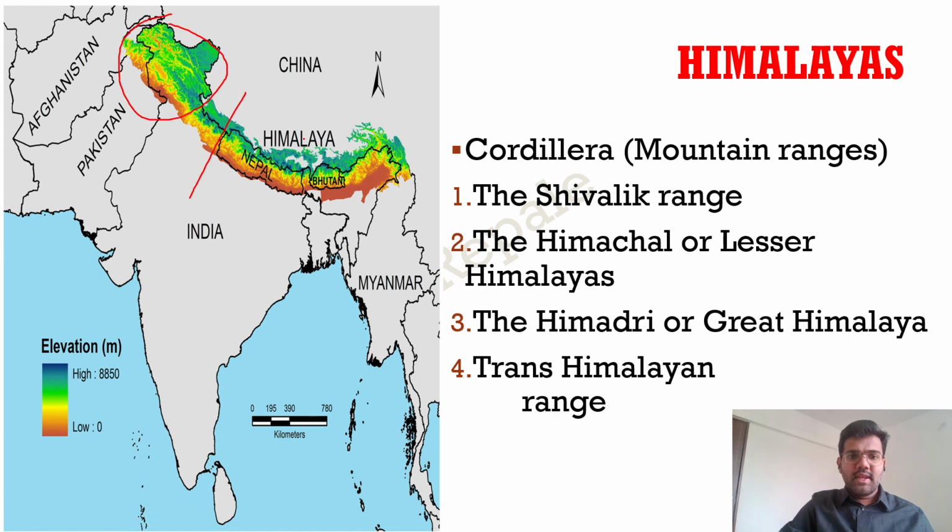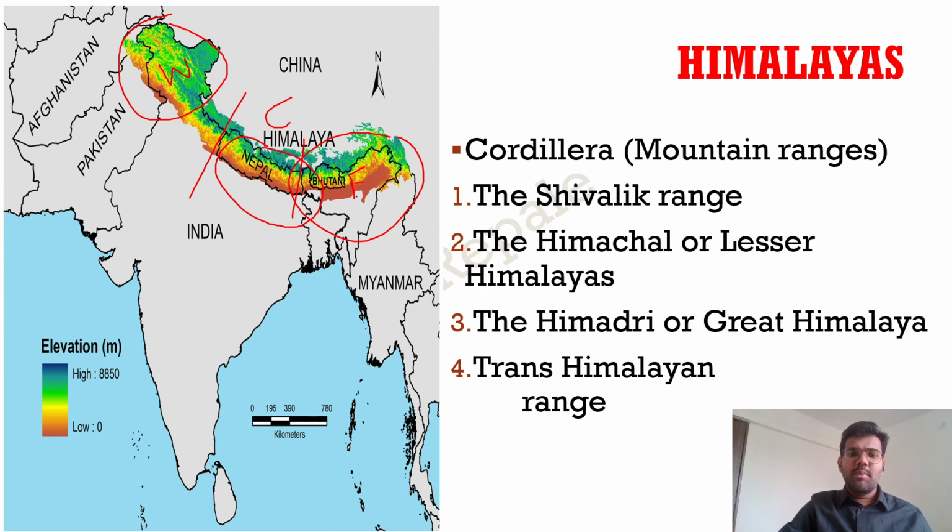Then Nepal is having Central Himalayas, and to the east of Nepal, we have Eastern Himalayas. So Western Himalayas having the state of Jammu Kashmir, then Himachal Pradesh and Uttarakhand, then Nepal and some portion of Sikkim. We have Central Himalaya, and to the east of Nepal, it is called Eastern Himalaya.